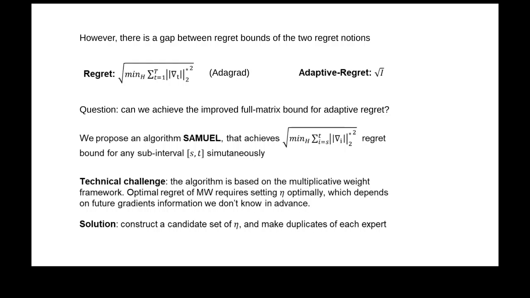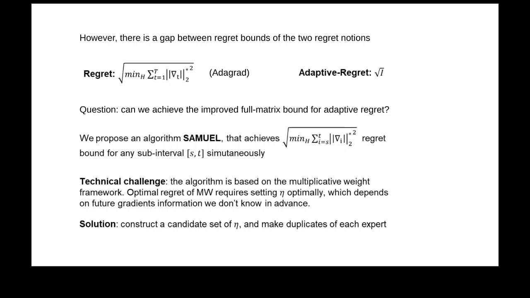So in this paper, we propose an algorithm, Samuel, that also achieves the optimal full matrix regret bound, but for any subinterval of 1 to T simultaneously. So it's like achieving the best of both worlds.